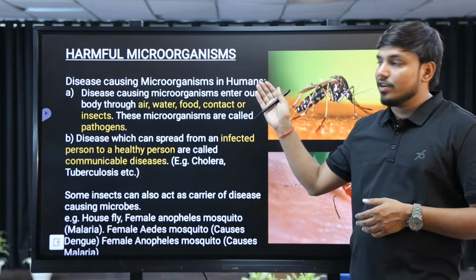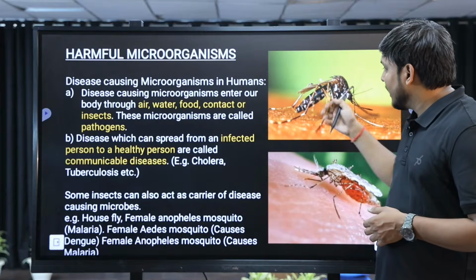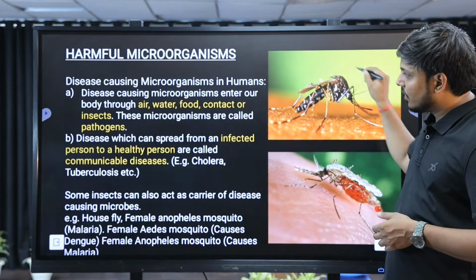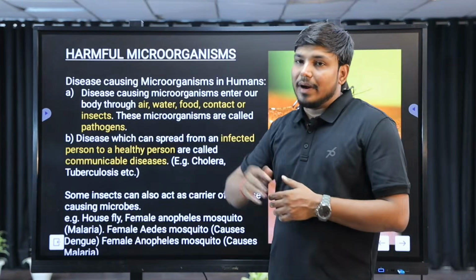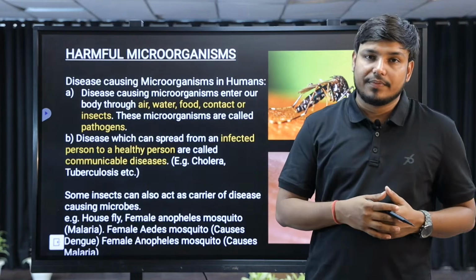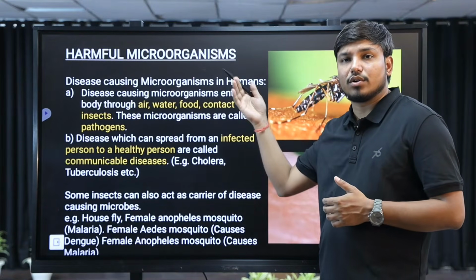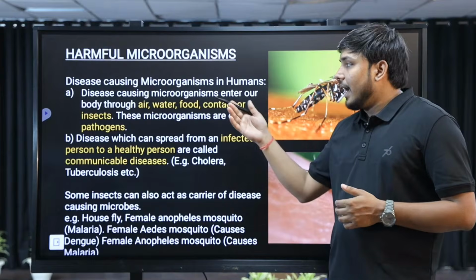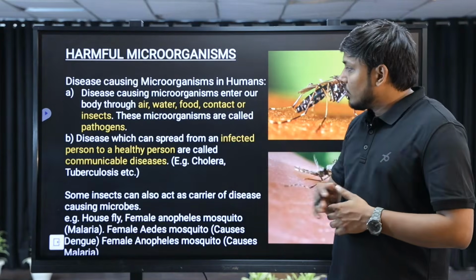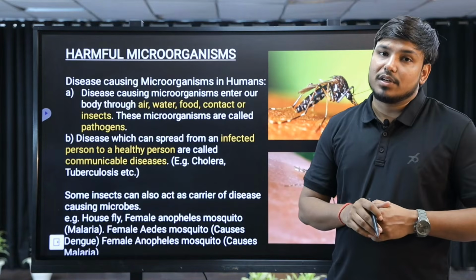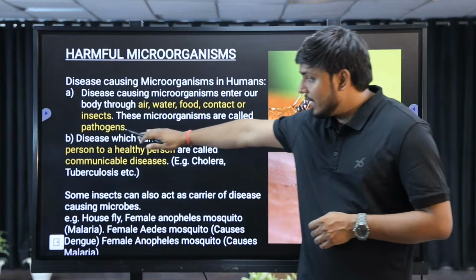Plasmodium is basically a kind of protozoa which is transmitted by the mosquito, right? Here you can see the disease causing microorganism which enters the body. माइक्रोऑर्गेनिज़्म हमारी बॉडी में अलग अलग कारणों से एंटर कर सकते हैं. For example, they can enter through the air, through water, through contaminated food, right, and through contact and through insects also. These microorganisms are called pathogens. Those microorganisms which enter our body and cause disease are known as pathogens.